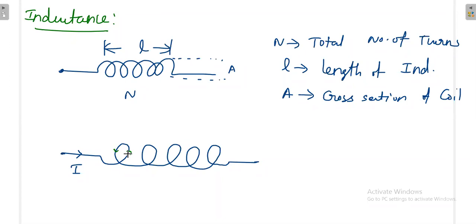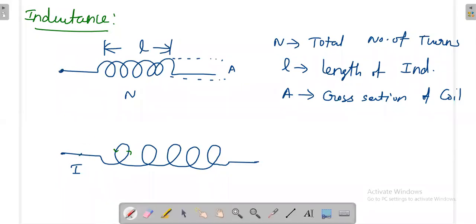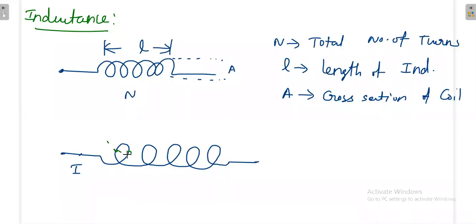Anybody? In which direction will the magnetic field be? Towards left or right? Right hand rule, sir. Towards left or right finally? Anyway, that magnetic field will be around the coil like this. Is it towards left or right? That is the question. Left, sir. Right, sir. Yeah, it's coming as left. The magnetic field will be like this.